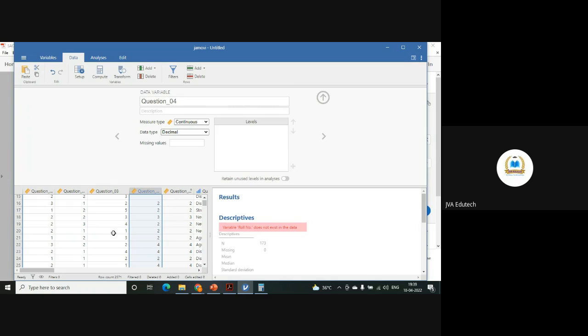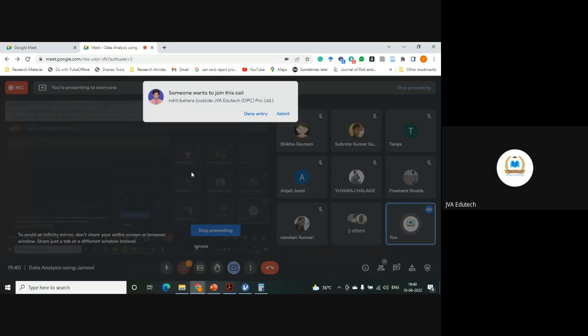What happens? How come you get the missing values? Missing values might occur due to two reasons. One is that the respondent has not responded to that particular question, or he or she has responded, but you accidentally missed it, you were unable to fill it.